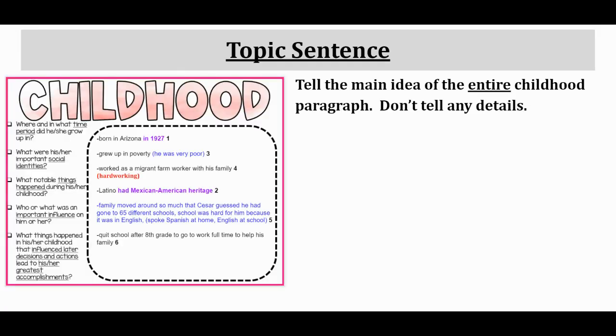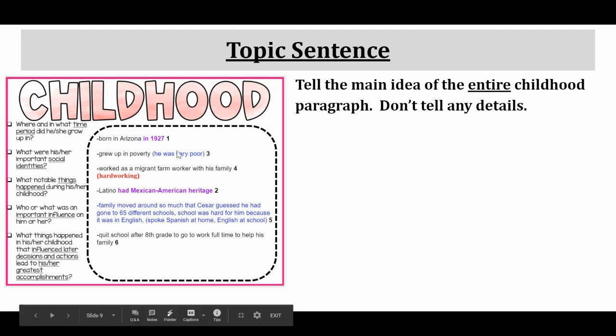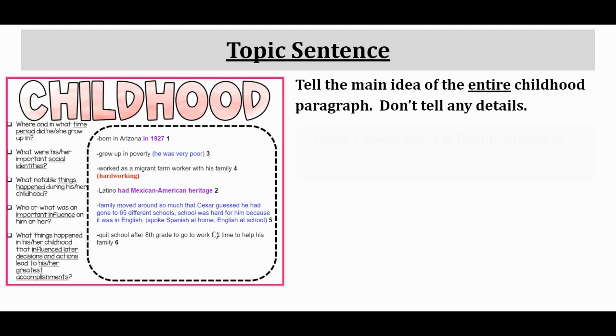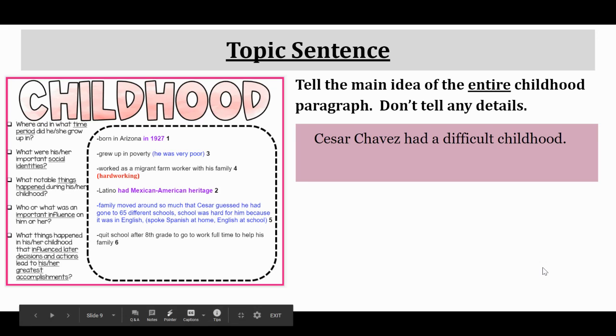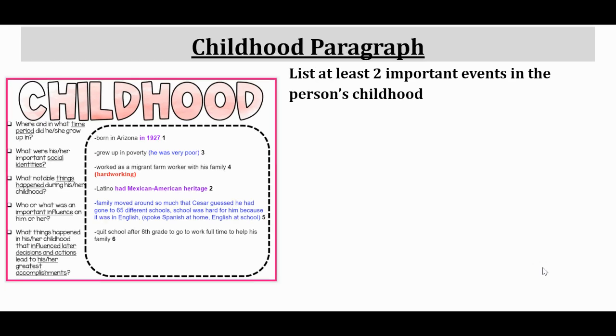So here we go. Topic sentence. We need to tell the main idea of the entire childhood paragraph without any details. Looking back at my notes, he grew up in poverty, a migrant farm worker, he moved around, school was hard, he quit school. That's all really difficult things. So I'm going to write my topic sentence that Cesar Chavez had a difficult childhood. I don't have any details in there, and I'm telling the main idea of the whole paragraph.